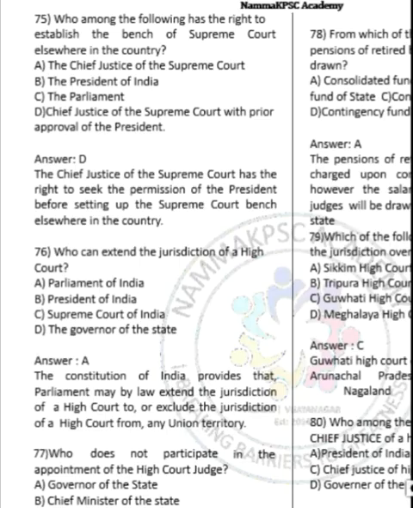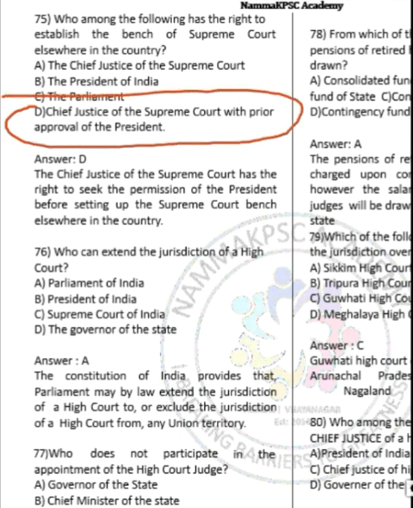Question number 75. It is asking who among the following has the right to establish bench of Supreme Court elsewhere in the country. So the answer is option D. Chief Justice can establish the bench of Supreme Court elsewhere in country, but for this approval of President is required.